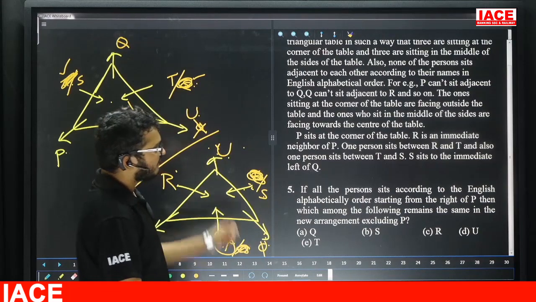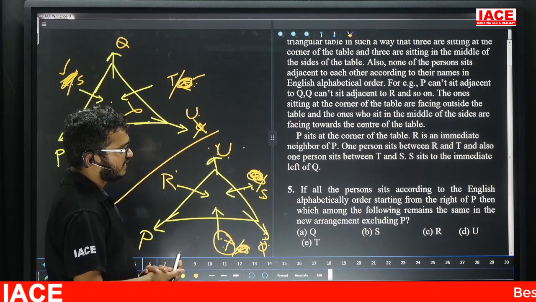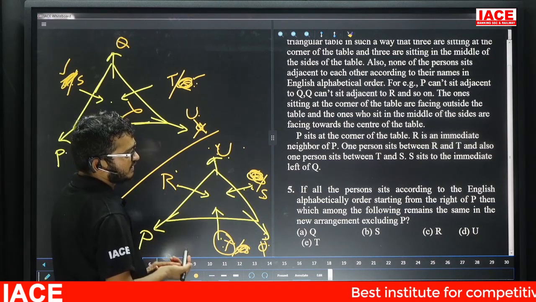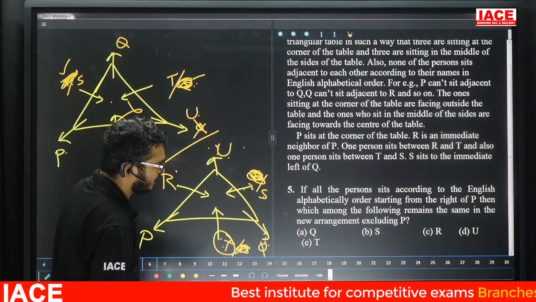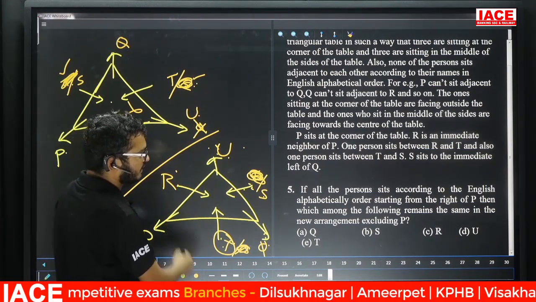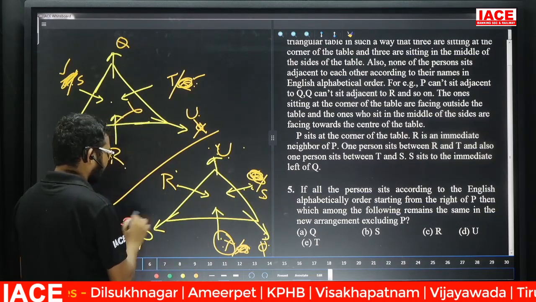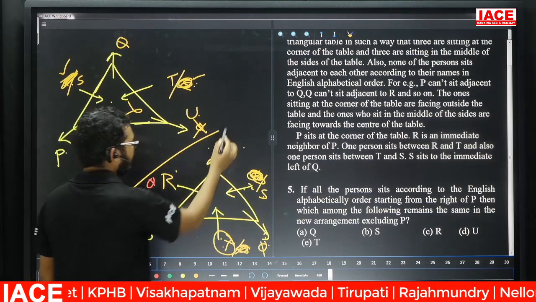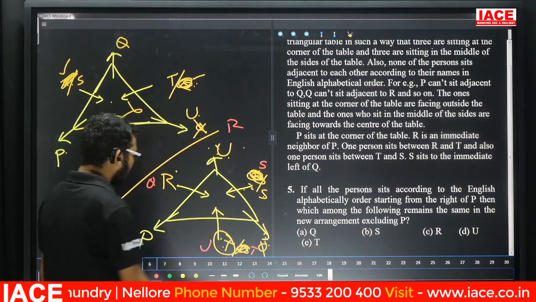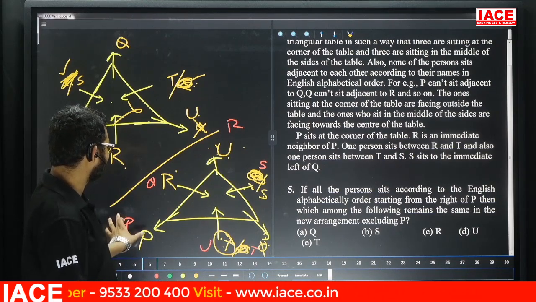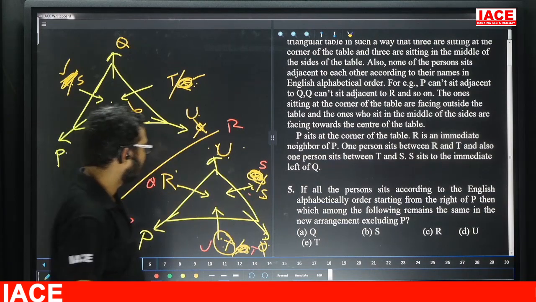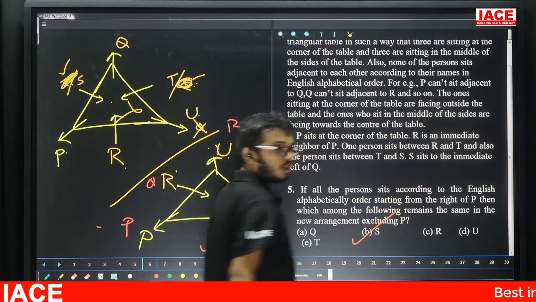Question number 5. If all the persons are arranged according to the English alphabetical order, starting from the right of P, then which among the following remains the same in the new arrangement excluding P? Yes, friends, excluding P, starting from P. Next one, check here, P. Next one is what? Q. Next R. Next one is what? Next one is what? T. Next one is what? U. Then how many persons' positions are the same excluding P? Then here only one, yes, and then answer is what? Only 1. So question number 5 option B.